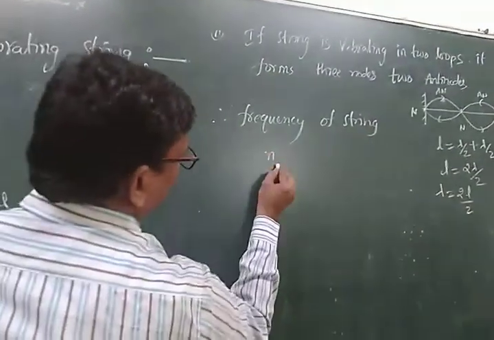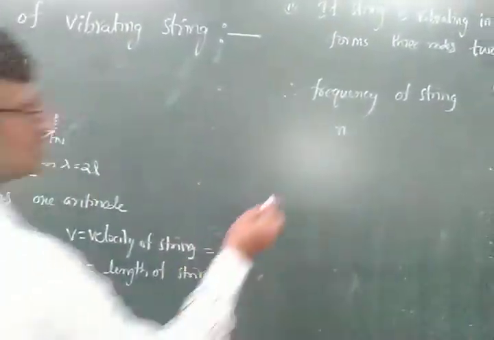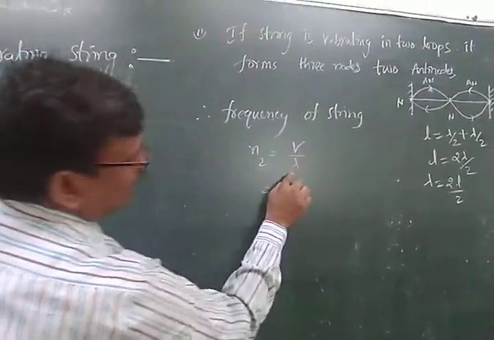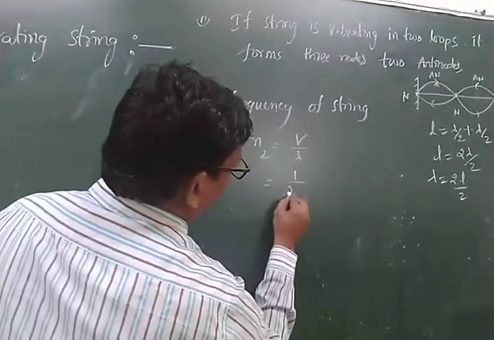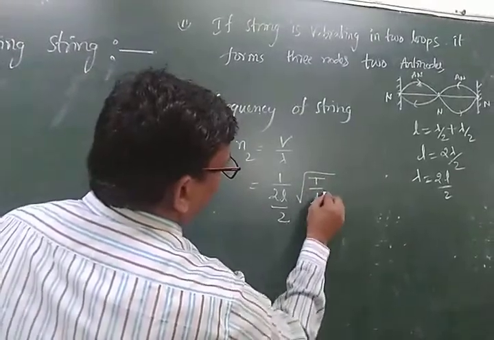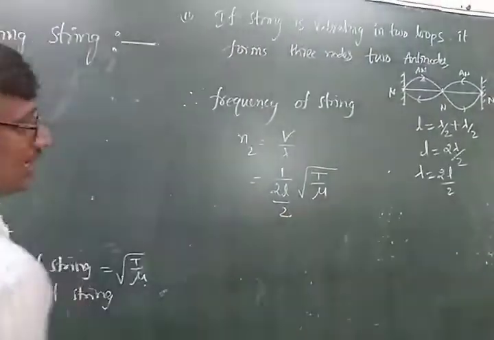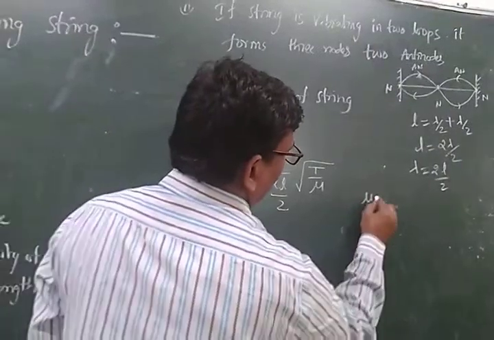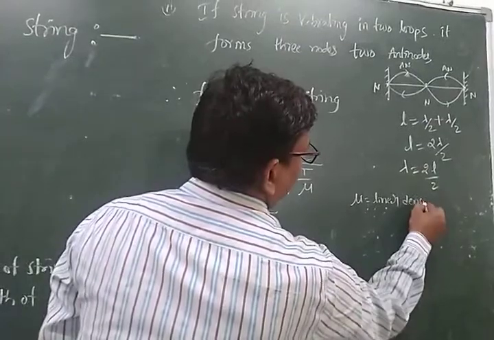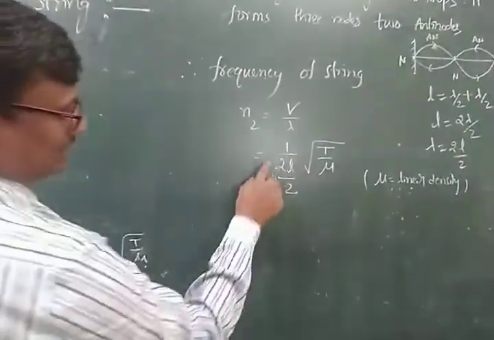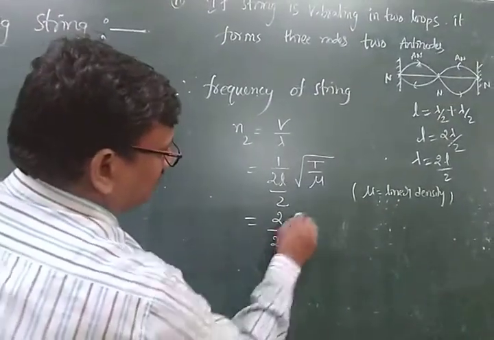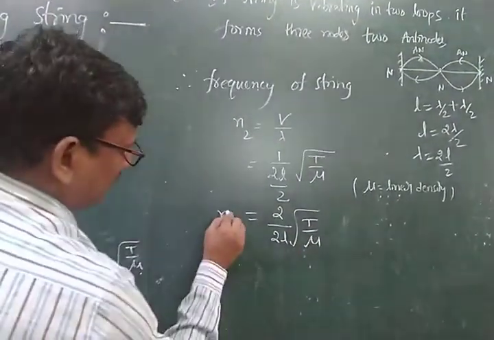See, this is considered N1. Next one is N2 is equal to V by lambda. Lambda is equal to how much? 1 by 2L by 2, and V is equal to under root of T by nu. Here nu is the linear density. Nu is the linear density. See, the denominator and numerator are taken. There is 2 by 2L into under root of T by nu, which is equal to N2.